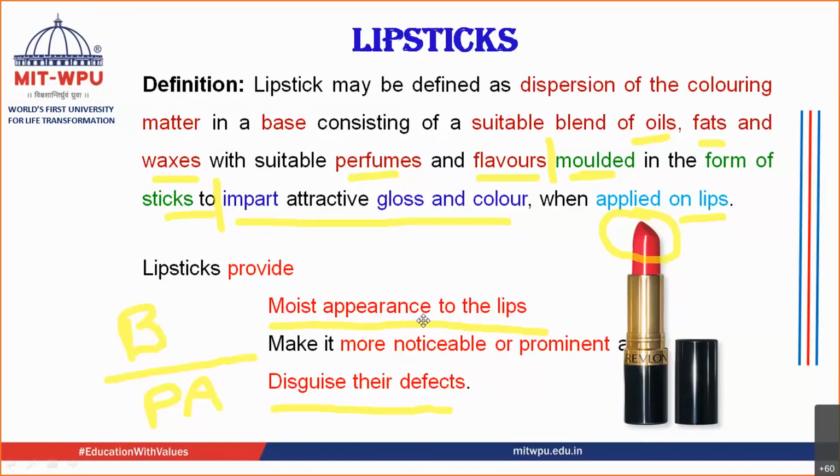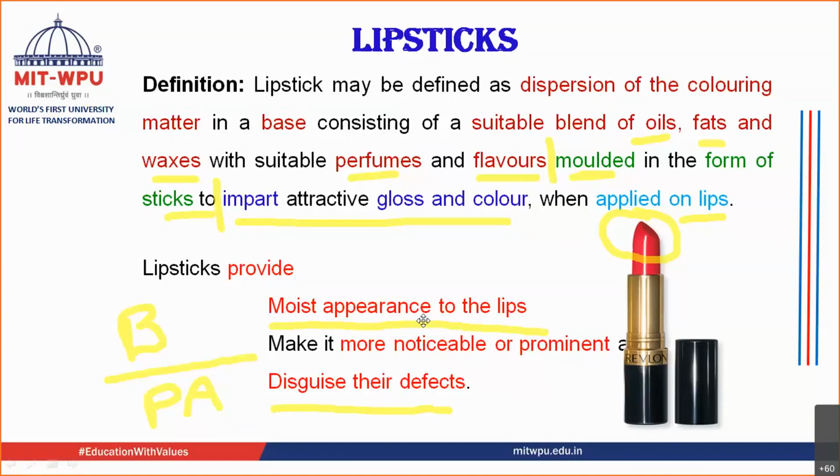Usually it happens like this. If you have broad lips, then you feel the smaller lips look better. And if you have the non-broad lips, then you want them to look broader. So whatever color you have, you don't like it. Whatever features you have, you don't like them. You want to alter the features because whatever God has given you, you don't like it, isn't it? Most of the time you find that the other person's looks better. Those with the broad ones like the narrow ones, and those with the narrow ones feel the broad ones are better.